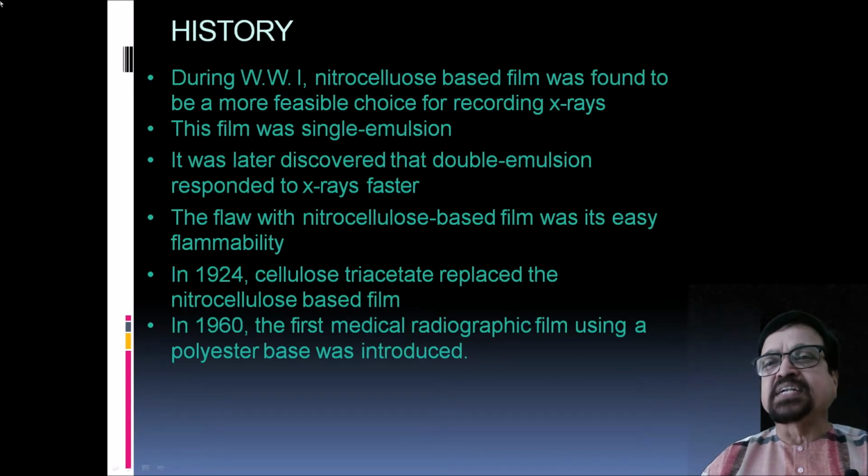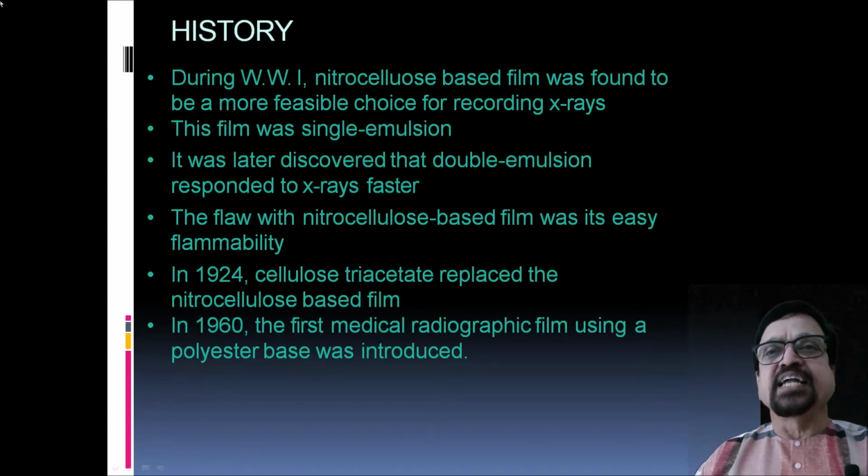It was later discovered that double emulsion responded to the X-ray faster, because the image is formed by both X-rays as well as visible light. So if we use an intensifying screen on either side, the amount of light that is produced on either side will be much more, and the sensitivity of the film will be much higher if we use double coated film. The flaw with nitrocellulose base film was that it was highly inflammable.